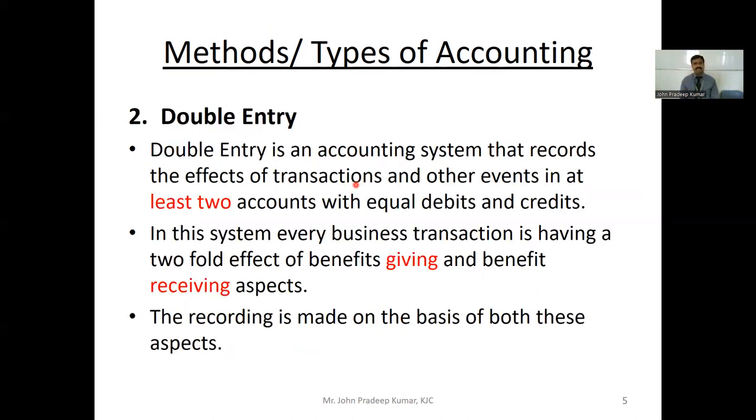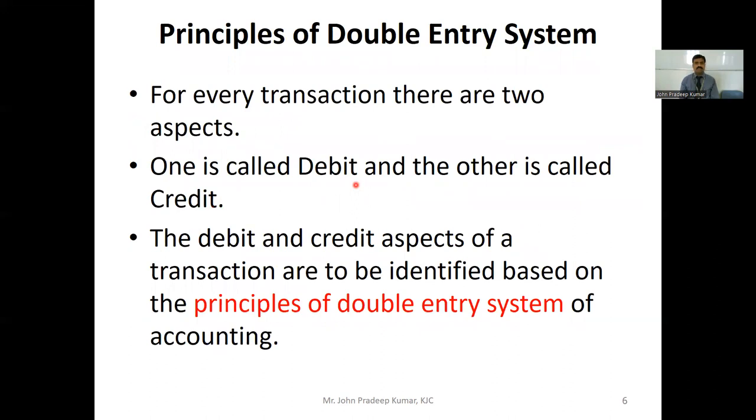The other system of recording business transactions in bookkeeping is the double entry system. The double entry system is an accounting system that records the effects of transactions and other events in at least two accounts with equal debits and credits. Sometimes it can be more than two also. In this system, every business transaction has a twofold effect, as I said earlier, a giving aspect and a receiving aspect. The recording is made on the basis of both these aspects. That is what is called the double entry system.